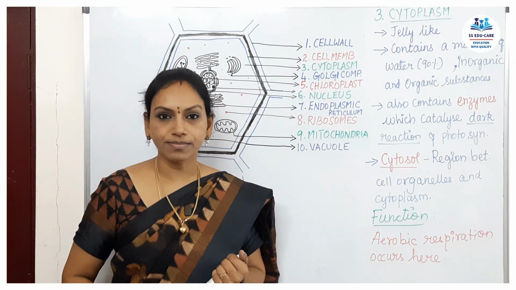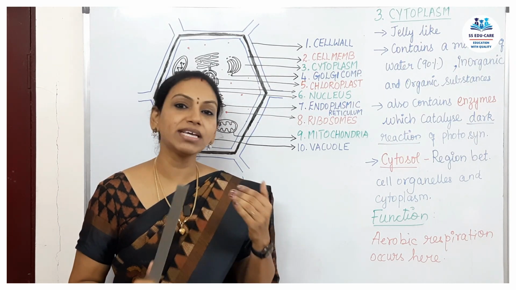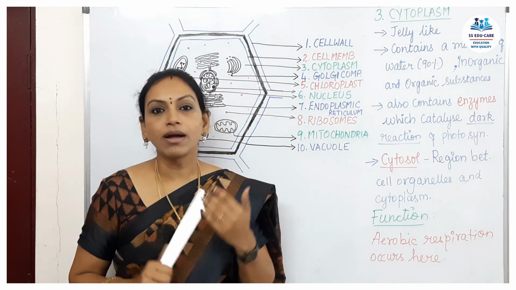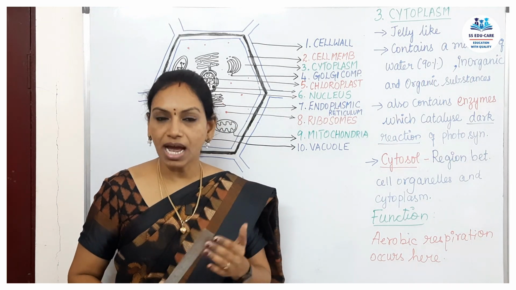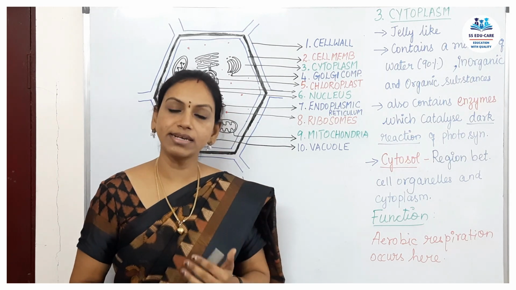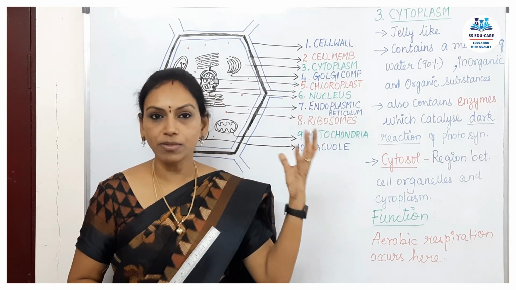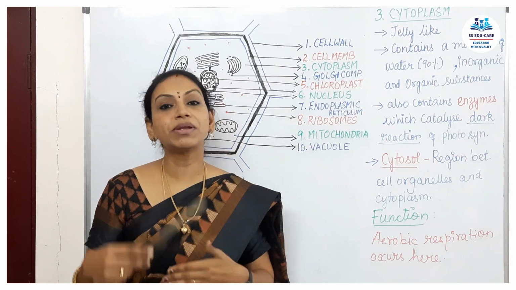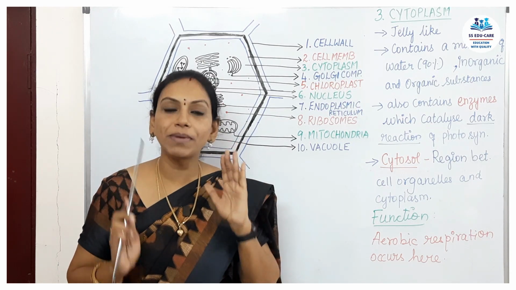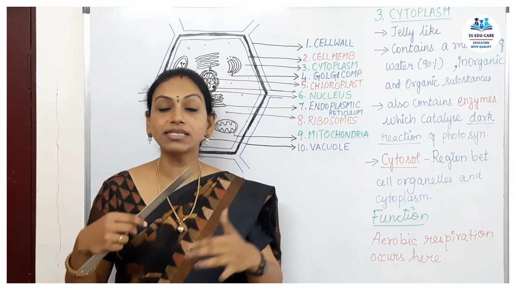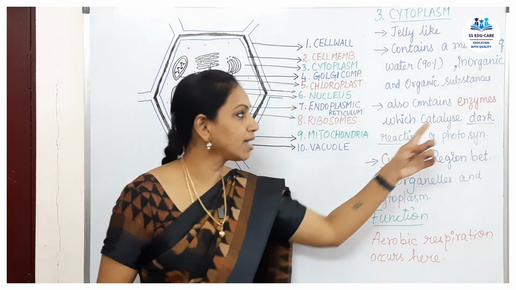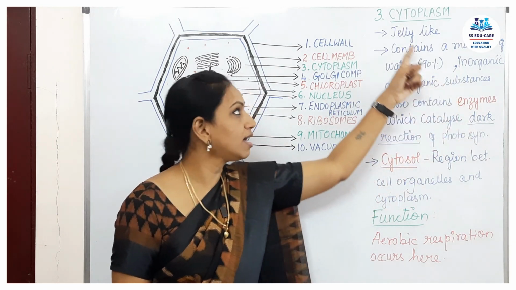So why is it called the dark reaction? During night time, there will not be any sunlight, so plants utilize the stored food called starch. Only in the daytime, since sunlight is available, plants prepare their own food. As it is a very dull time for the plant during night, it needs to speed up the reaction. That speeding up of the reaction is done by enzymes present in the cytoplasm.